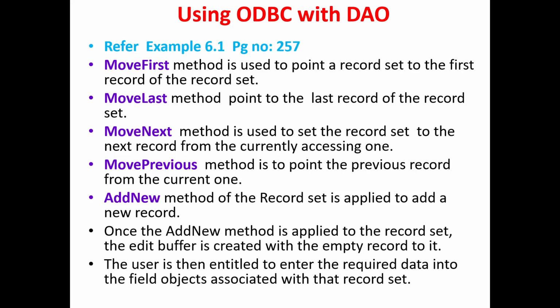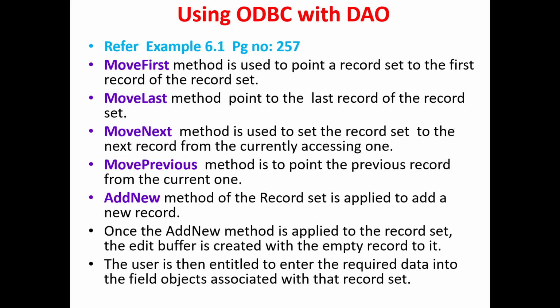Using ODBC with DAO. The MoveFirst method is used to point a record set to the first record of the record set. The MoveLast method points to the last record of the record set. The MoveNext method is used to set the record set to the next record from the currently accessed one. The MovePrevious method is used to point to the previous record from the current one.